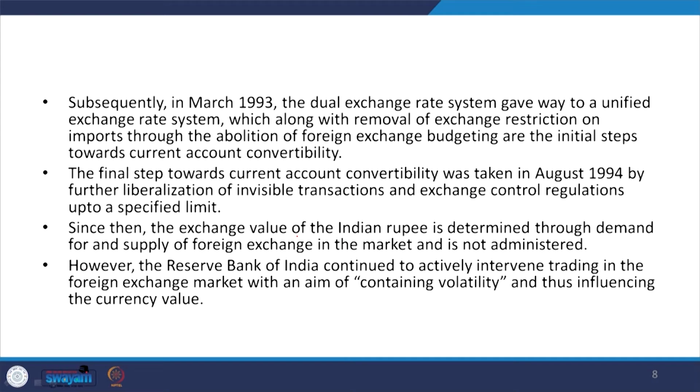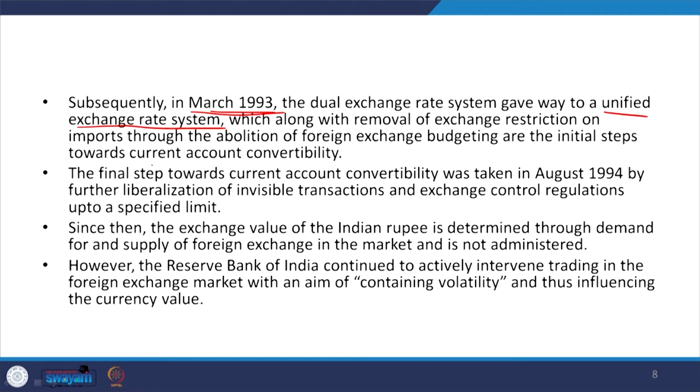Subsequently, in March 1993, the dual exchange rate system gave way to a unified exchange rate system. From March 1993 onwards, India followed a unified exchange rate system, which along with removal of exchange rate restrictions on imports through the abolition of foreign exchange budgeting are the initial steps towards current account convertibility.